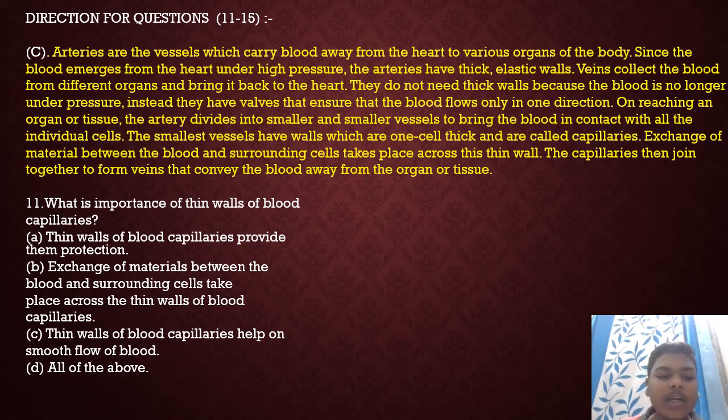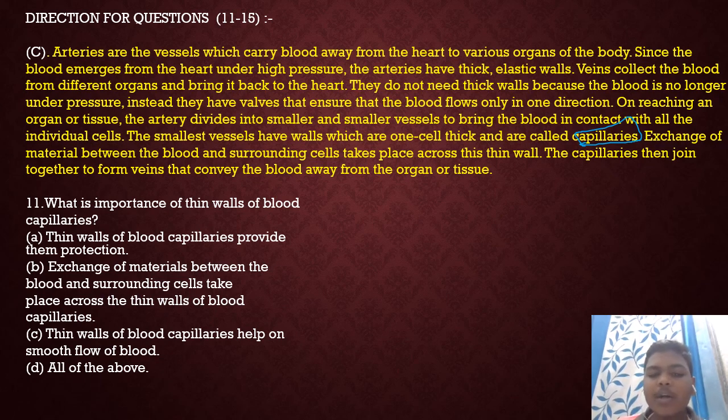On reaching an organ or tissue, the artery divides into smaller and smaller vessels to bring the blood in contact with all the individual cells. The smallest blood vessels have walls which are 1 cell thick and are called capillaries. Exchange of material between the blood and surrounding cells takes place across this thin wall. The capillaries then join together to form veins that convey the blood away from the organ or tissue. So let's see the questions.